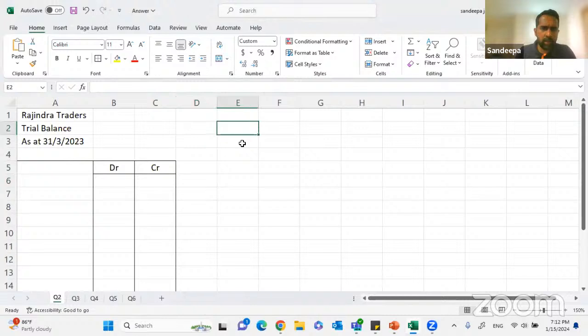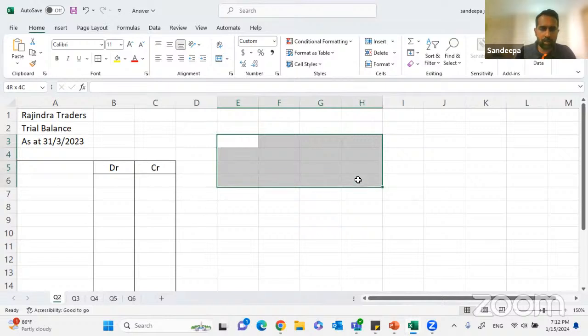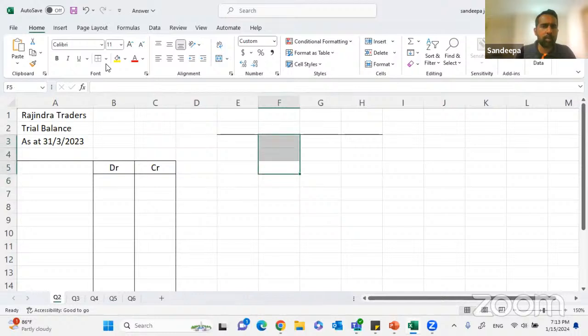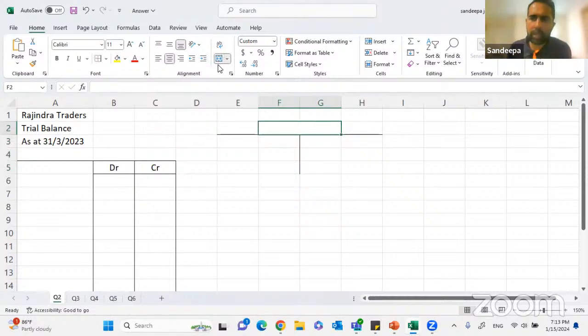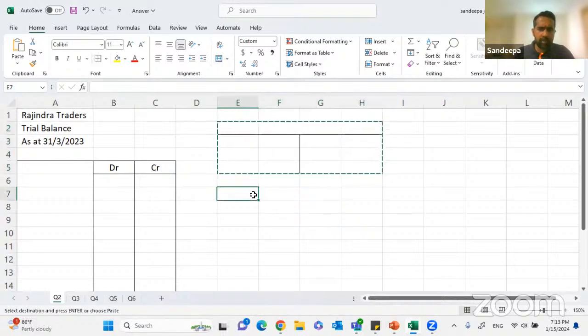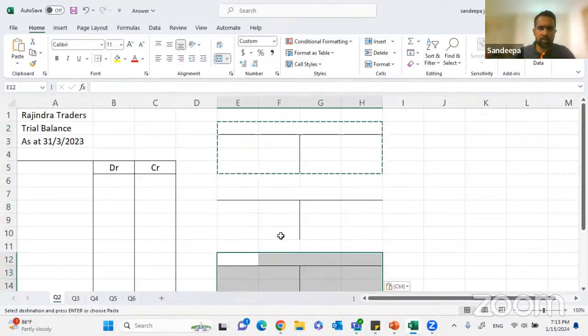Then we have to open up 4 T accounts. Based on the debtor and creditor balances in the additional information, the number of T accounts is decided. We need to open up 4 T accounts. Do it along with me, then it will be much easier.